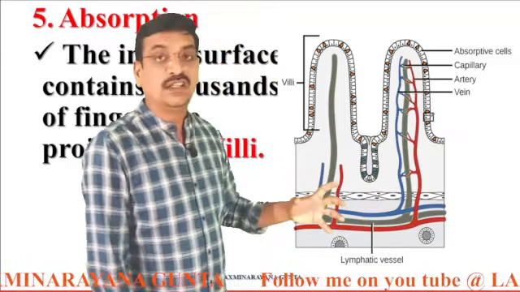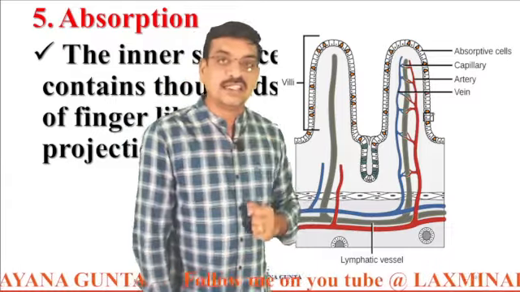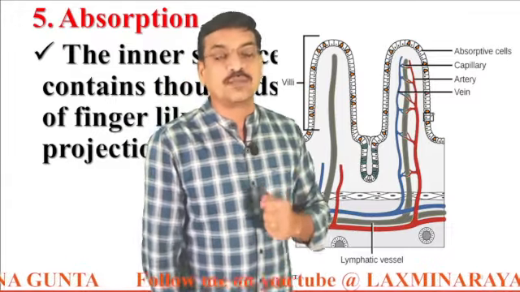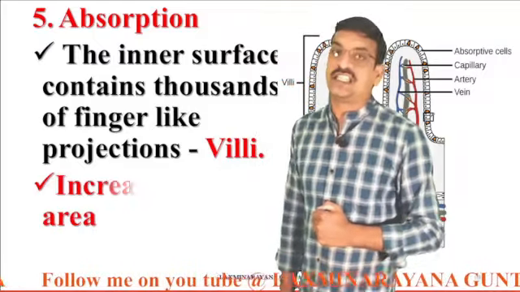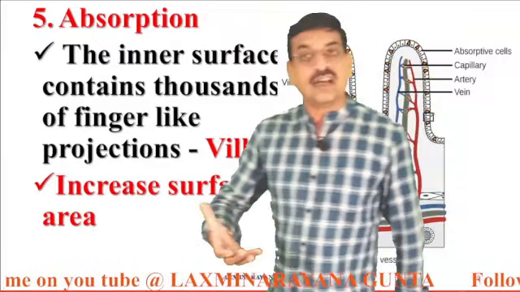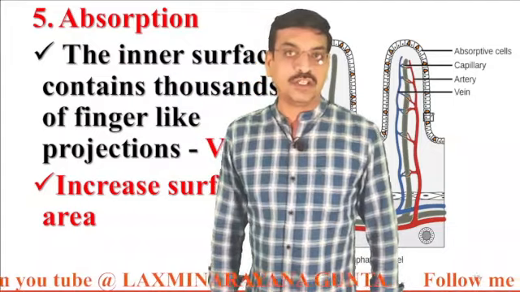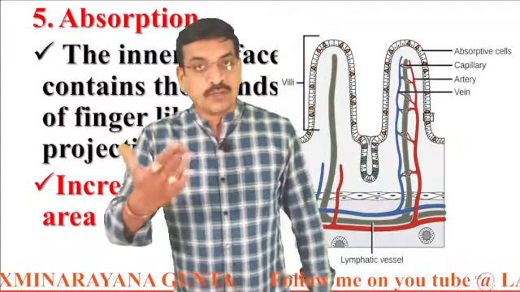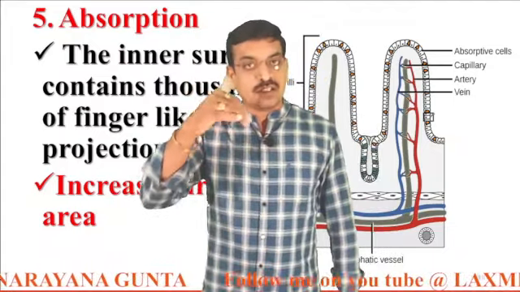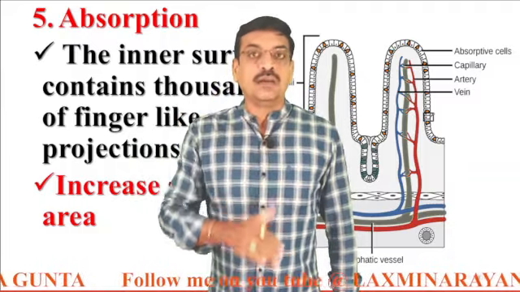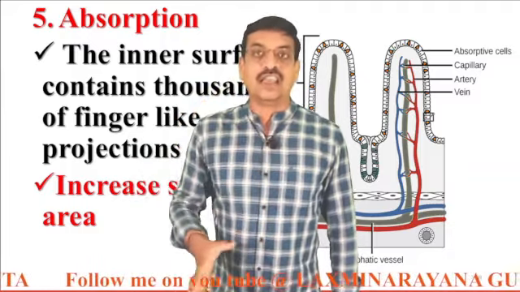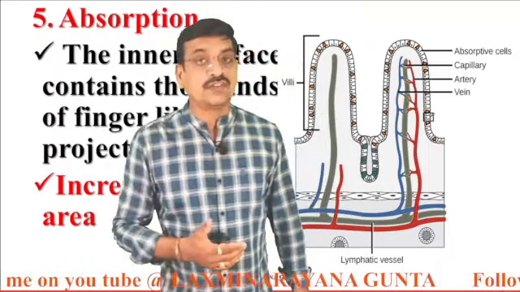The inner surface of the small intestine contains thousands of finger-like projections. These projections increase the surface area, thereby increasing the area of absorption. Thereby the digested food or the nutrients are transferred into the blood easily and quickly.